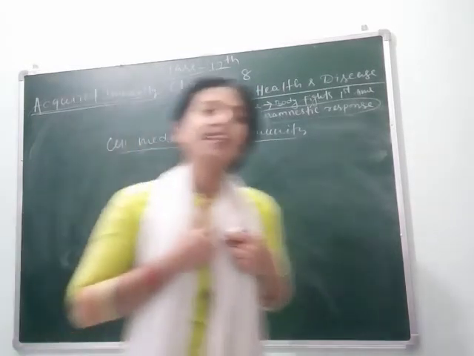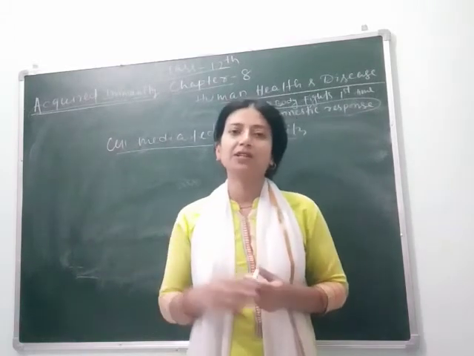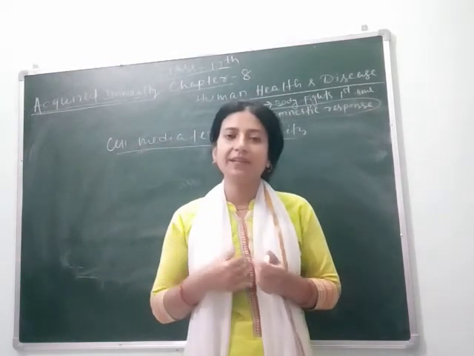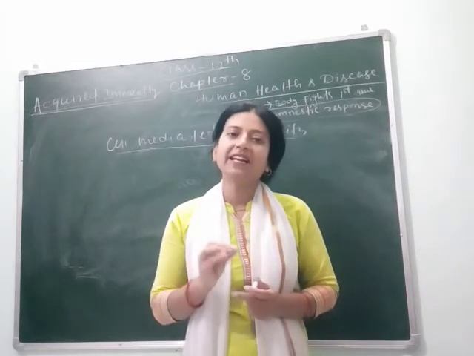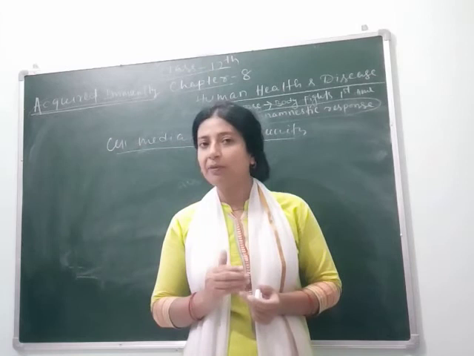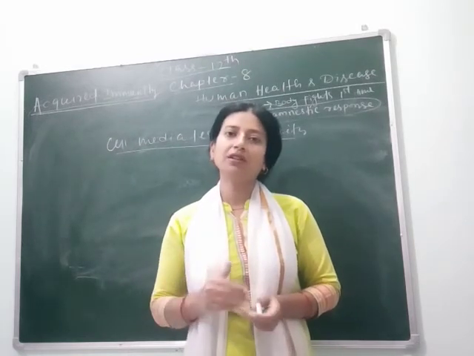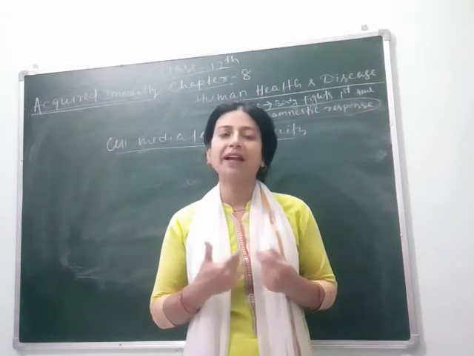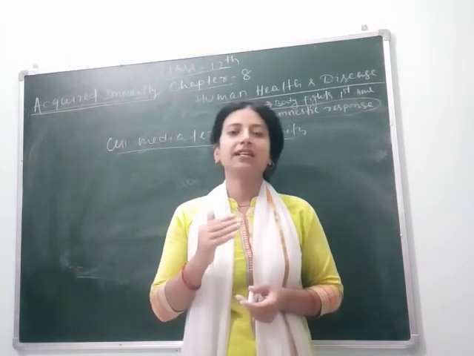Suppose my kidney is not functioning properly. I take a kidney from another person. Before I take the kidney for transplantation into my body, blood group matching and tissue matching is done. Why? If blood group and tissue matching is not done, then it can't be implanted in my body. In this case, blood group and tissue matching is most important.